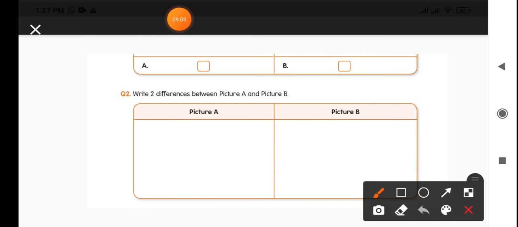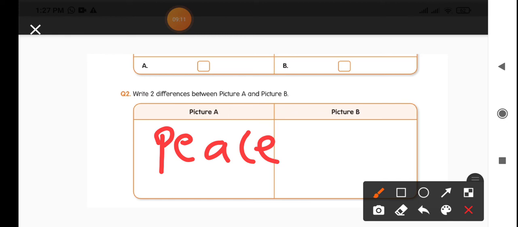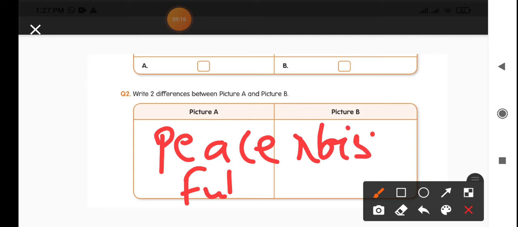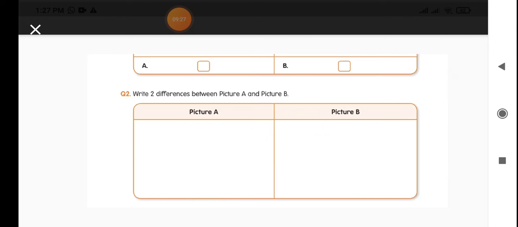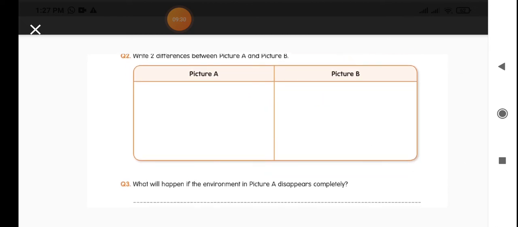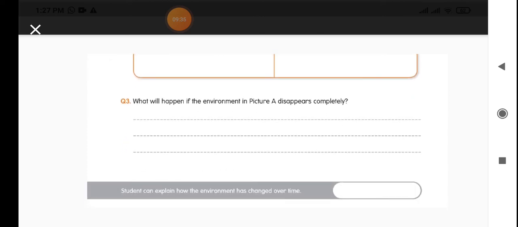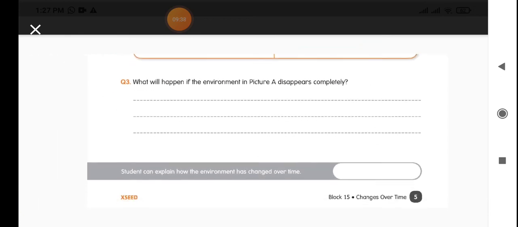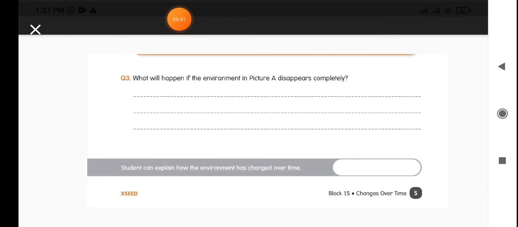And another difference is picture A is very calm and peaceful, whereas picture B is too much noisy. Whenever the vehicles are more, people are more, obviously the surroundings are very noisy. So apart from this, if you find any other differences between picture A and B, you are most welcome to write that. And what will happen if the environment in picture A disappears completely?